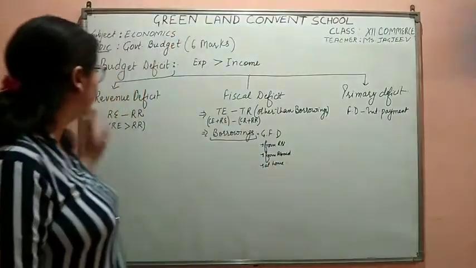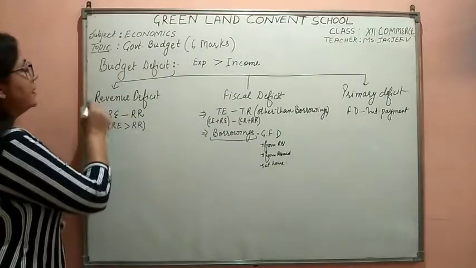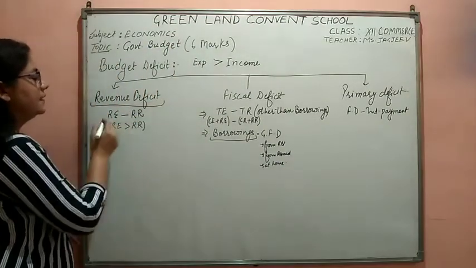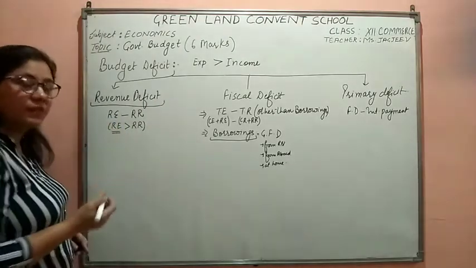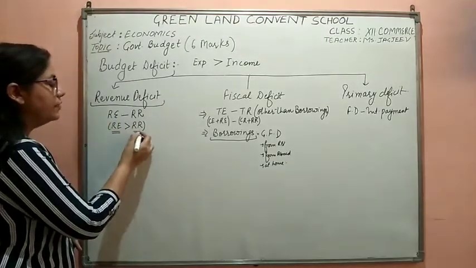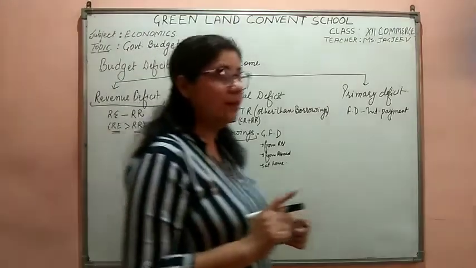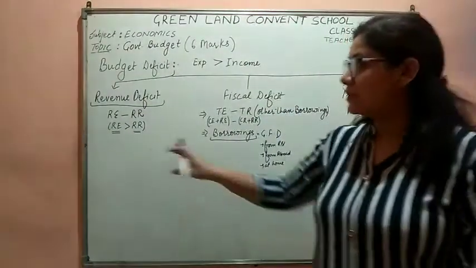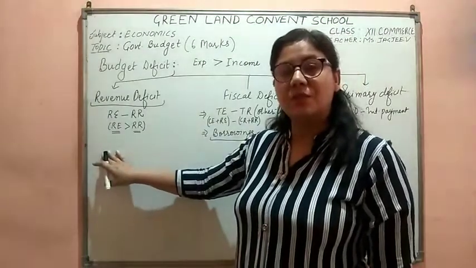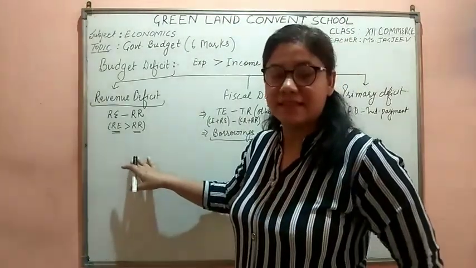When I say the revenue deficit, it means that the revenue expenditure of the government is more than the revenue receipts. Revenue expenditure minus revenue receipts. Revenue expenditures are more, revenue receipts are less.